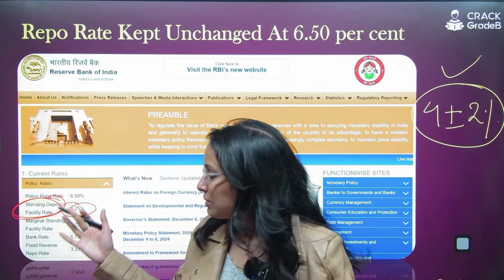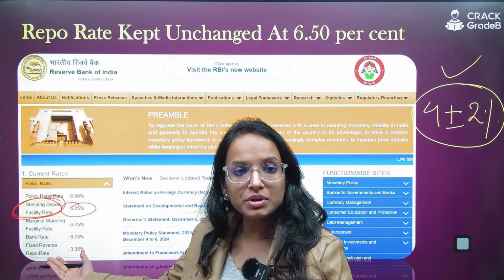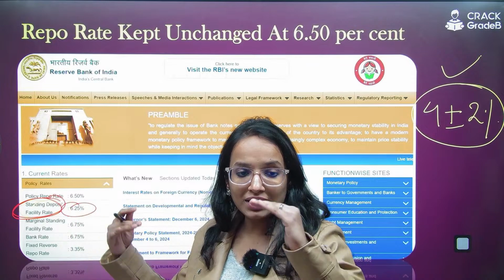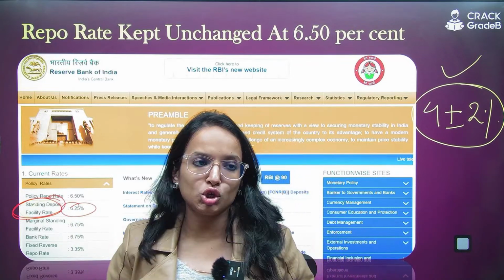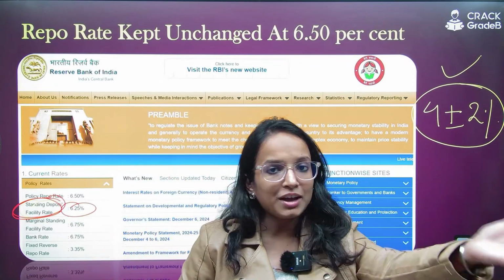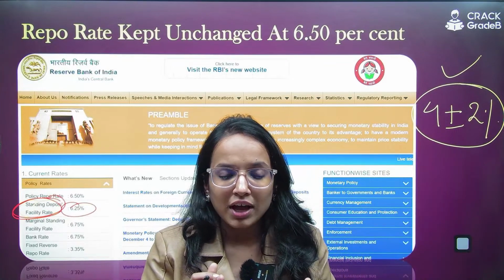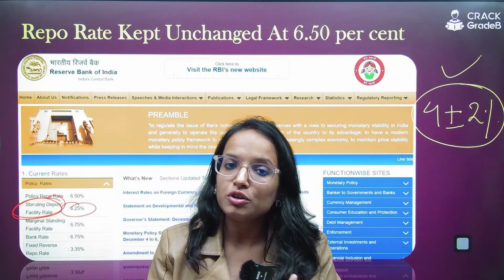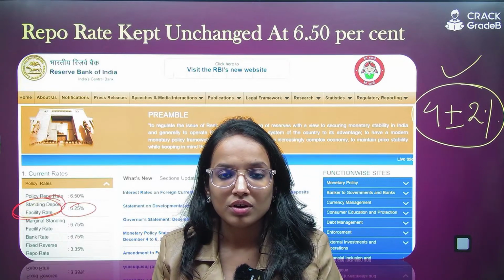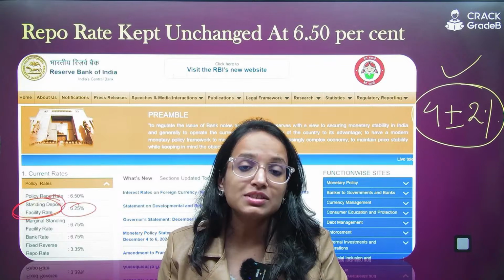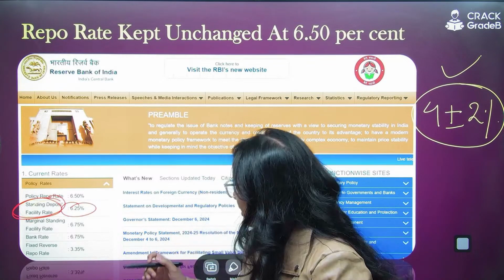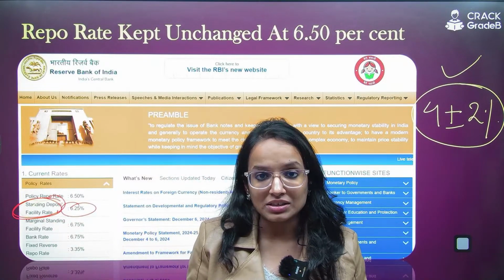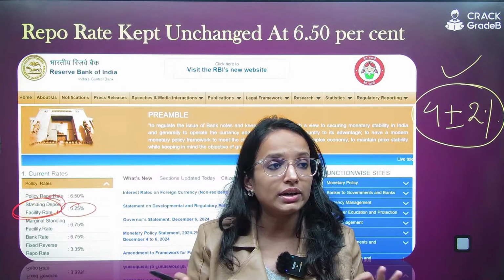Tell me, what are the higher and lower limits of the LAF window? This is the question to all of you. You will tell me in the comment section. The reverse repo rate has now been replaced by SDFR, the standing deposit facility rate, which is uncollateralized. Remember that.